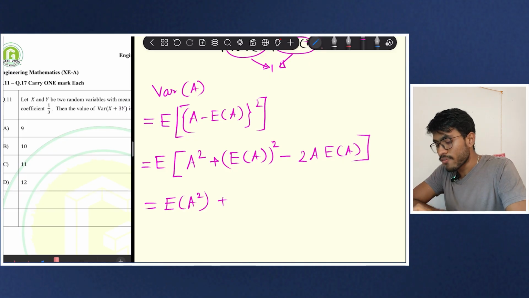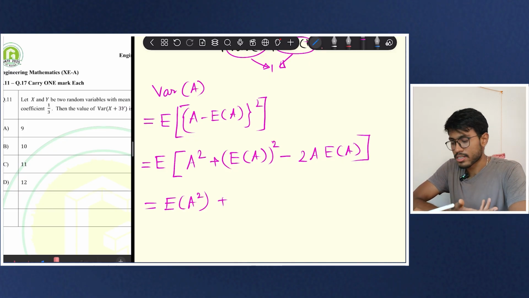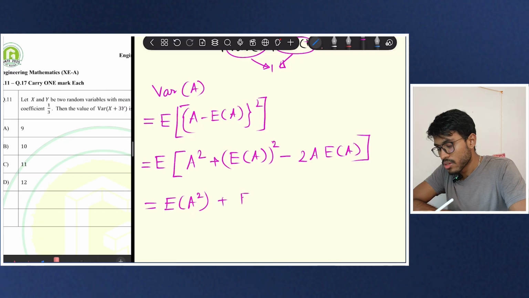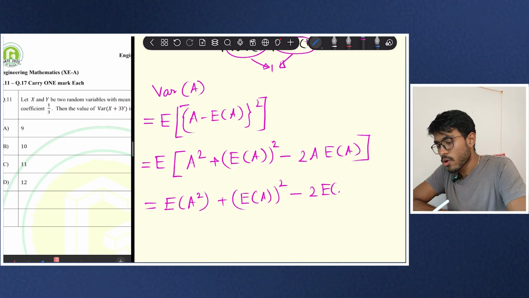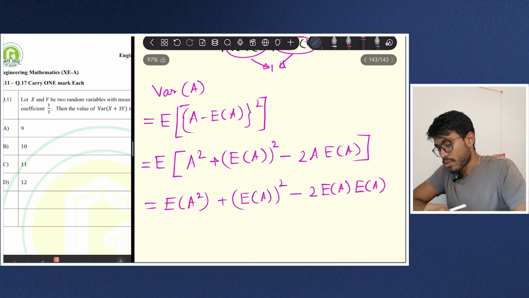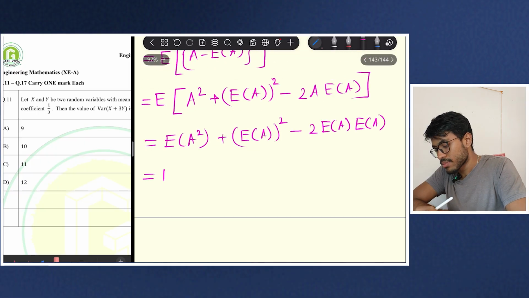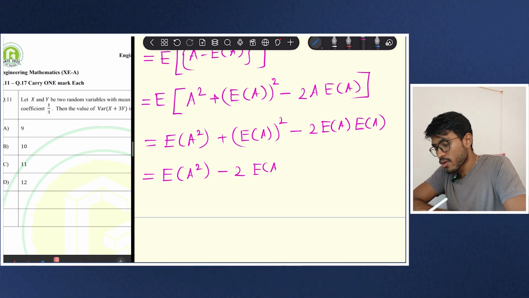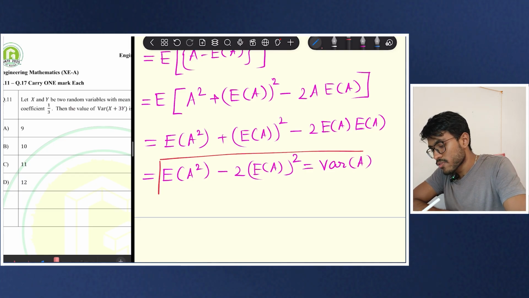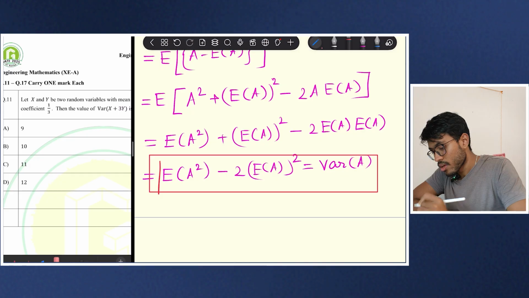And see, your E of A is a constant. It is already an expectation. It is already a mean. So this will be E of A, that's whole square, minus 2 into E of A, which is a constant, so again into E of A. Fine. So that means this is becoming E of A square minus 2 into E of A whole square. So this is equal to your bar of A. This is another very useful and important formula.